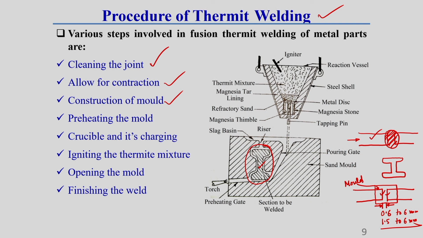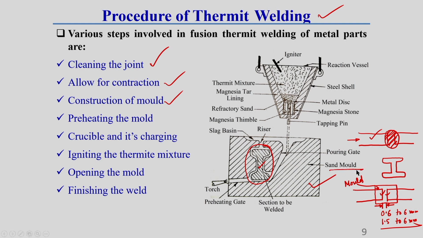This mold is generally made using green sand, or sometimes some graphite type of material. Green sand mold is a temporary mold, that means a use-and-throw type of mold, but a graphite mold is a permanent mold, that means we can use it repeatedly.